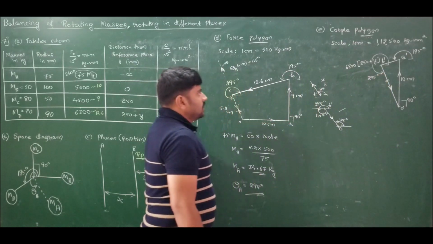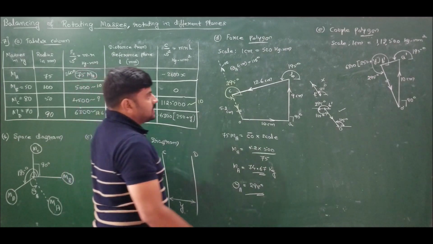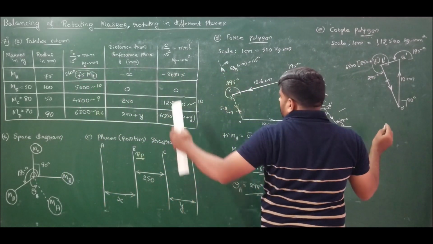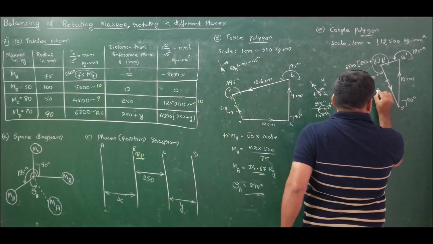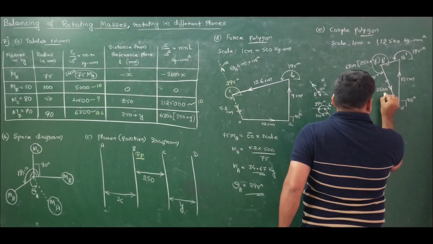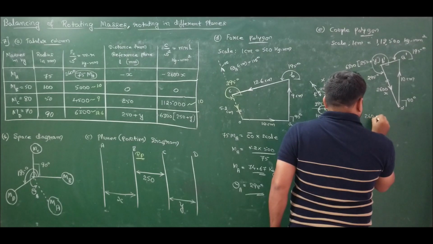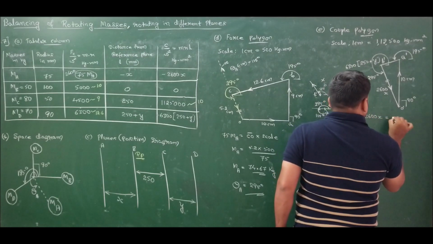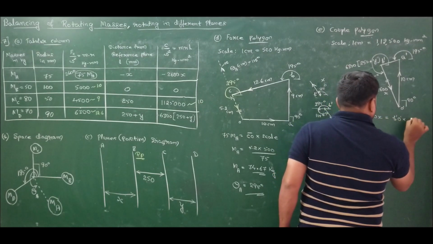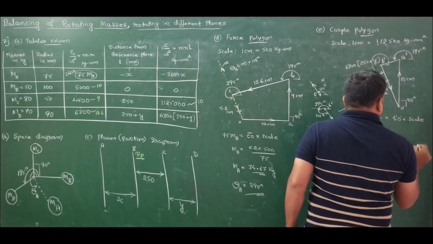Now we know that this side, B dash O dash, is equal to how much? 2600x. x must be equal to B dash O dash into scale.